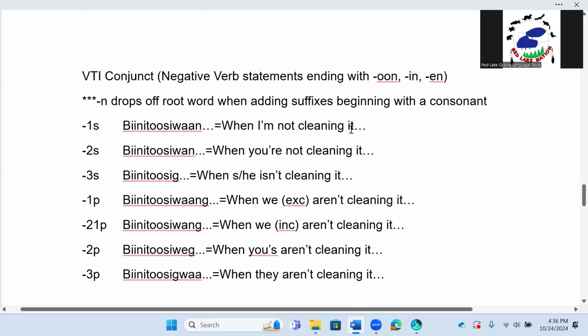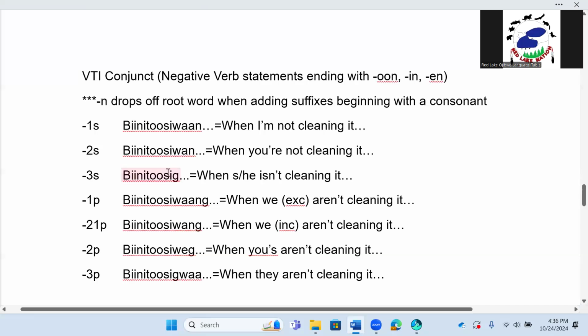When I'm not cleaning it, being a 2C1. Negative 2S being a 2C1. When you are not cleaning it, and then we need an independent statement to go in conjunction with that, because we can't just leave it right there. Being a 2C1. Negative 3S being a 2 sig. When she or he isn't cleaning it,